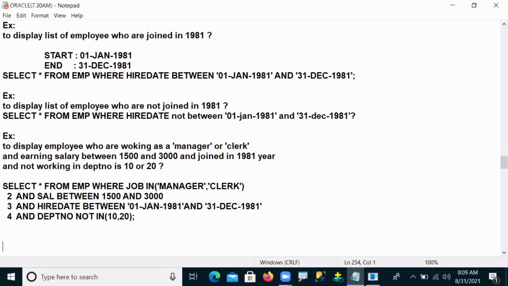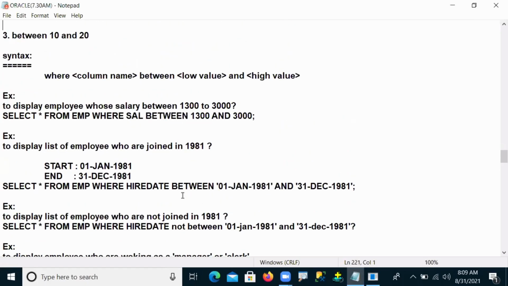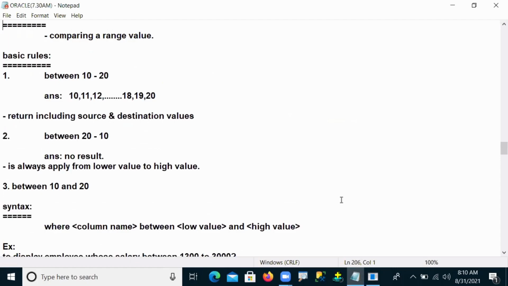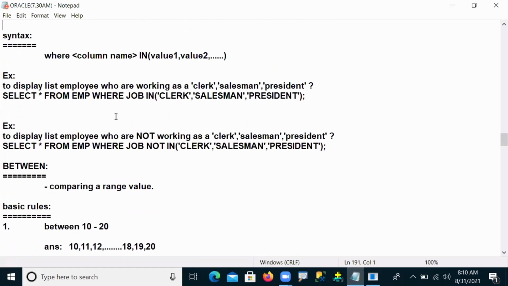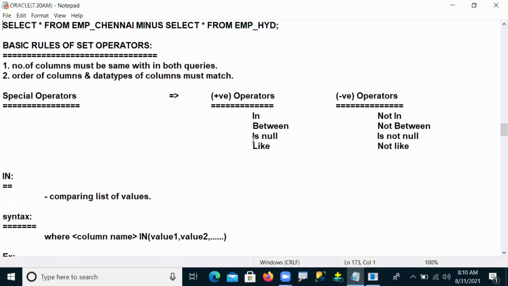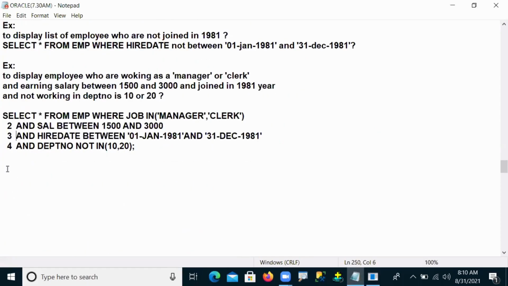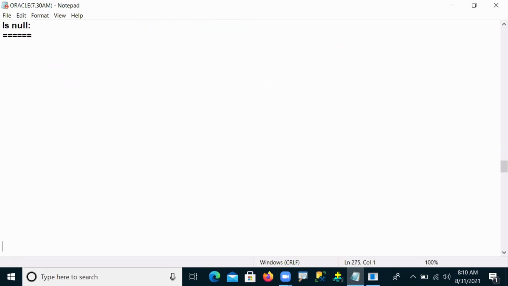The next operator is the IS NULL operator. The IS NULL operator is also one of the special operators in the database. We will use this, come and see. Basically, where and how to use the IS NULL operator.